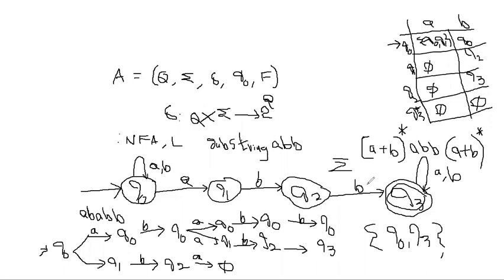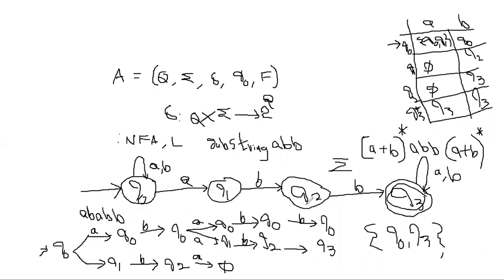So based on this, you can also make the transition table. Now Q0 on A is Q0, Q1, Q0 on B is Q0. Q1 on A is okay up to this, but at Q3 we get outputs, because after the machine sees ABB, it accepts any number of A's and B's. So Q3 on A is Q3, Q3 on B is also Q3. This is the only change.